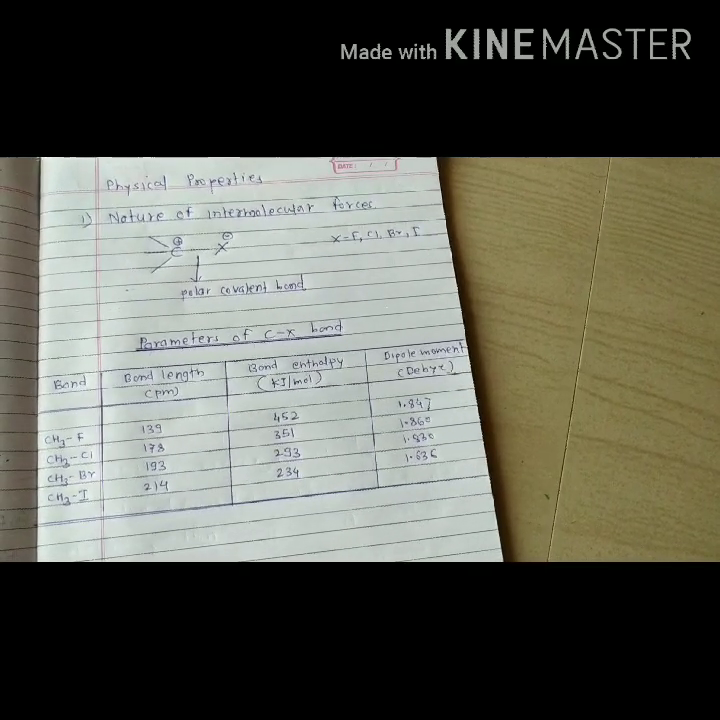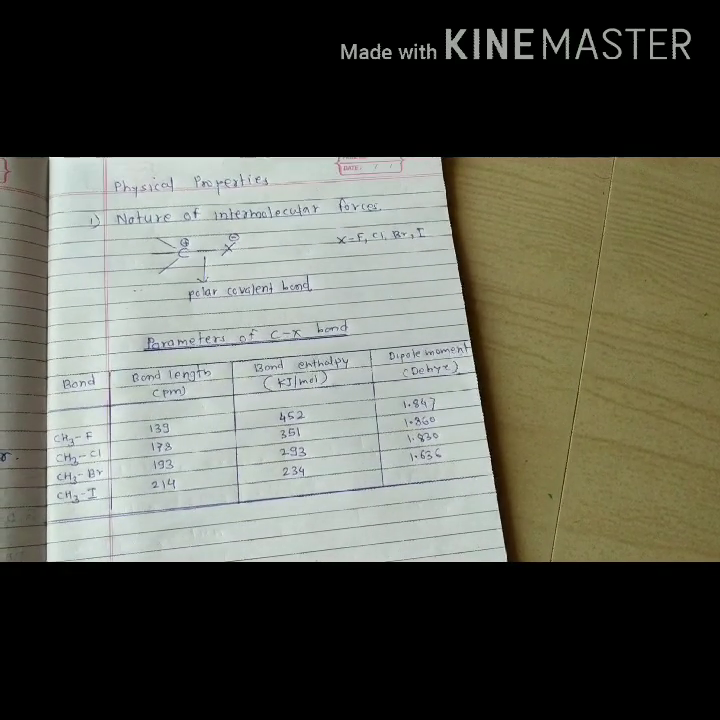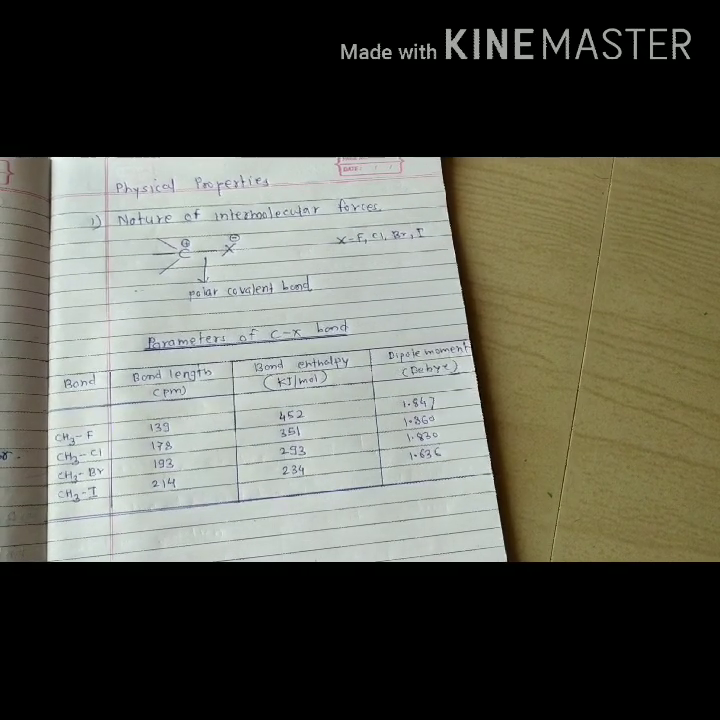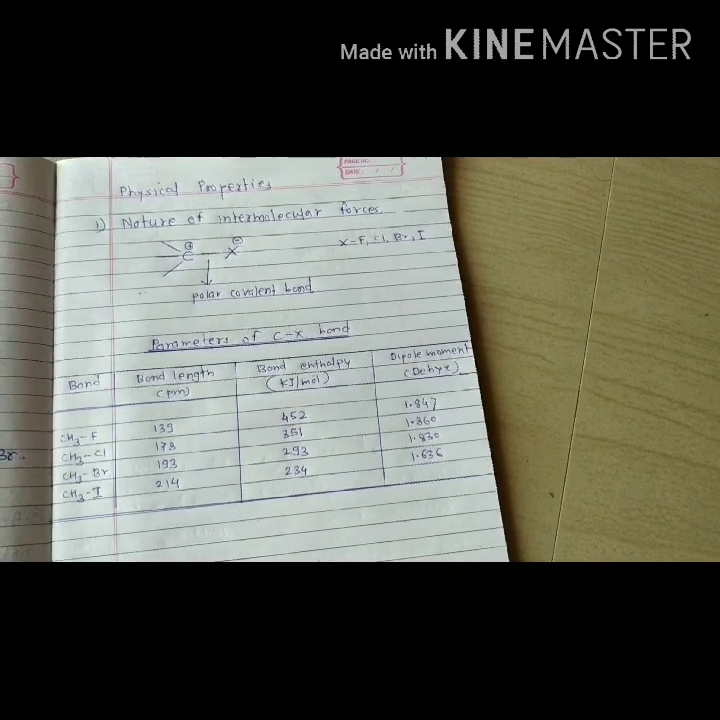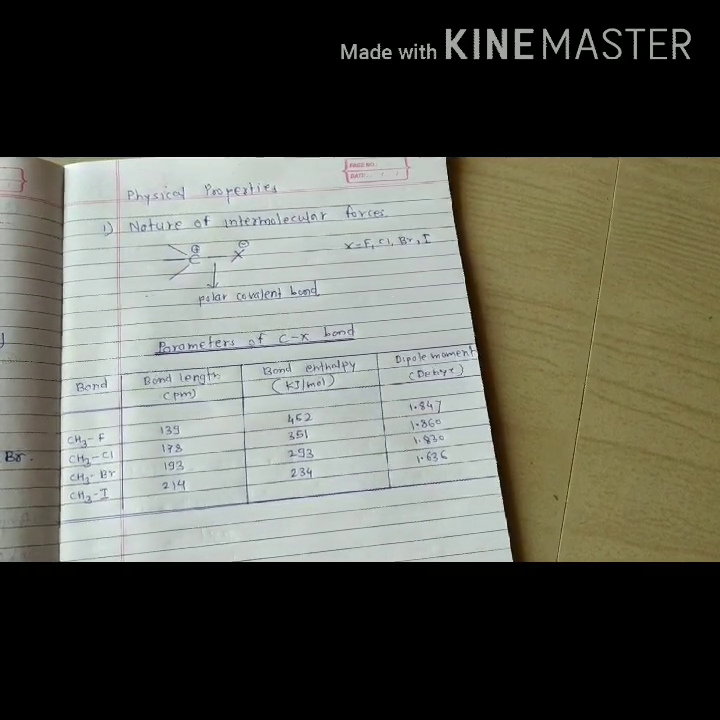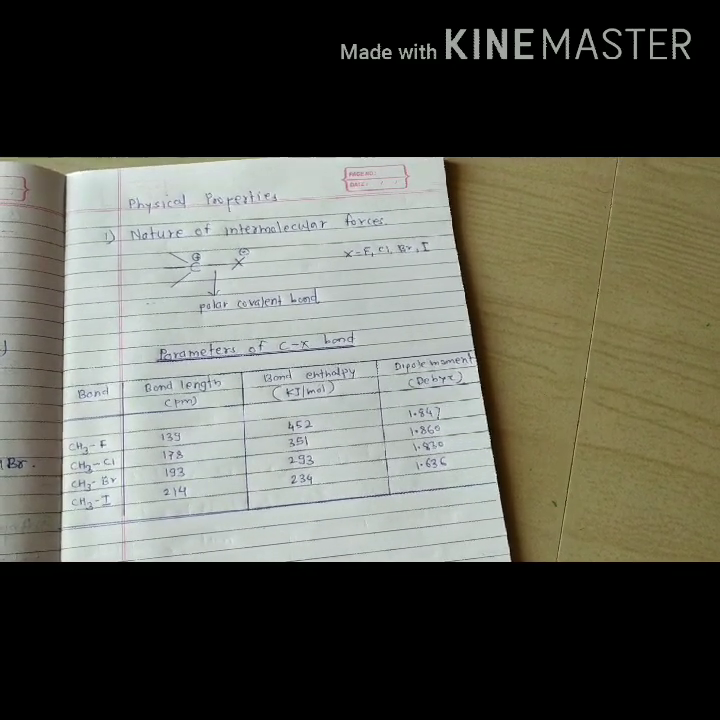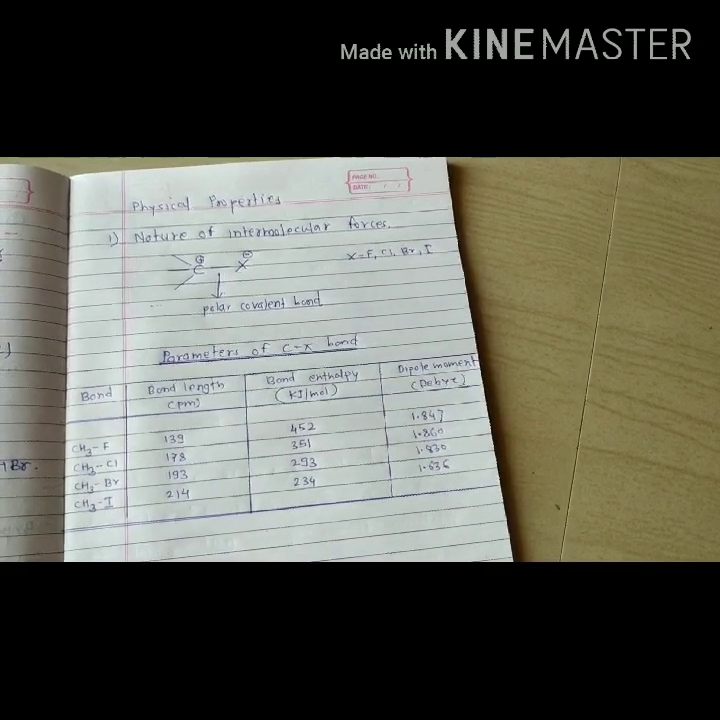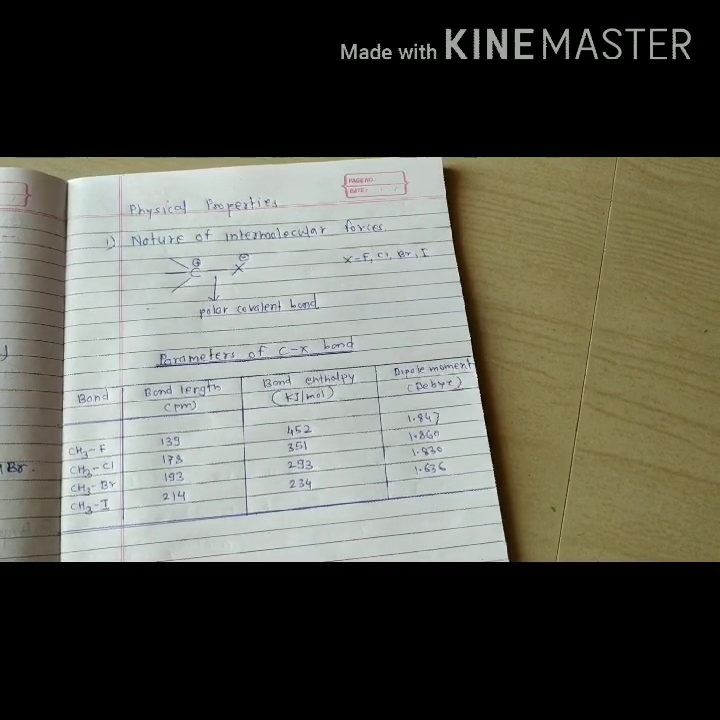Today we will discuss the physical properties of alkyl halides. The first physical property is the nature of intermolecular forces, in which halogen atoms are more electronegative than carbon. The carbon atom contains a partial positive charge and the halogen atom contains a partial negative charge. Thus, the carbon-halogen bond in alkyl halide is a polar covalent bond. Hence, alkyl halide is a polar compound.